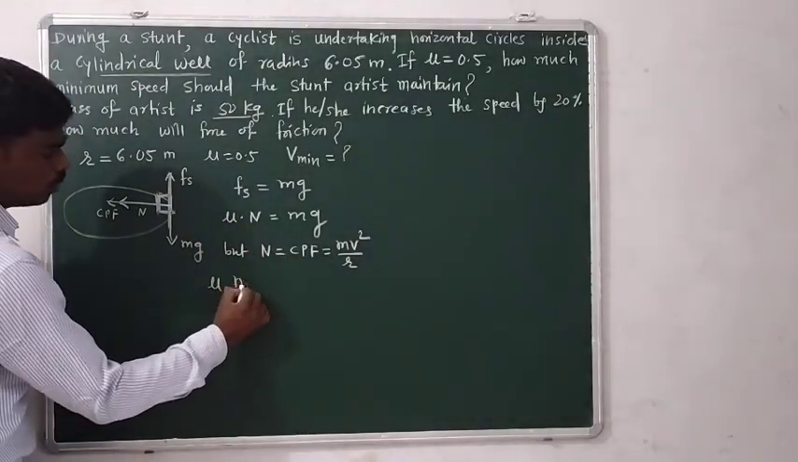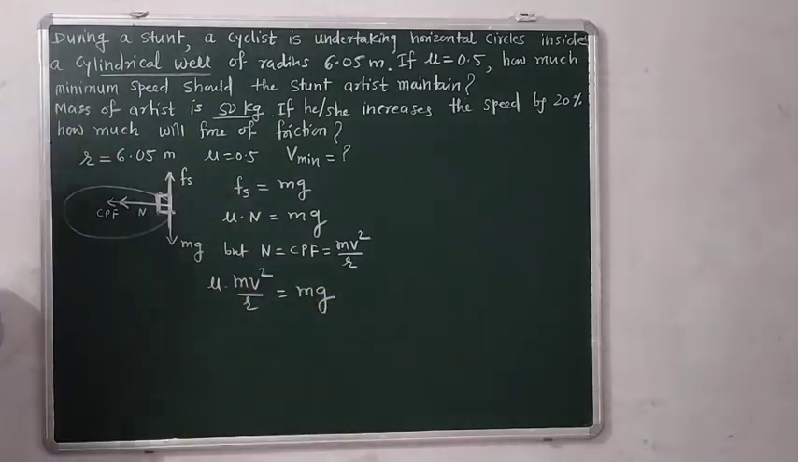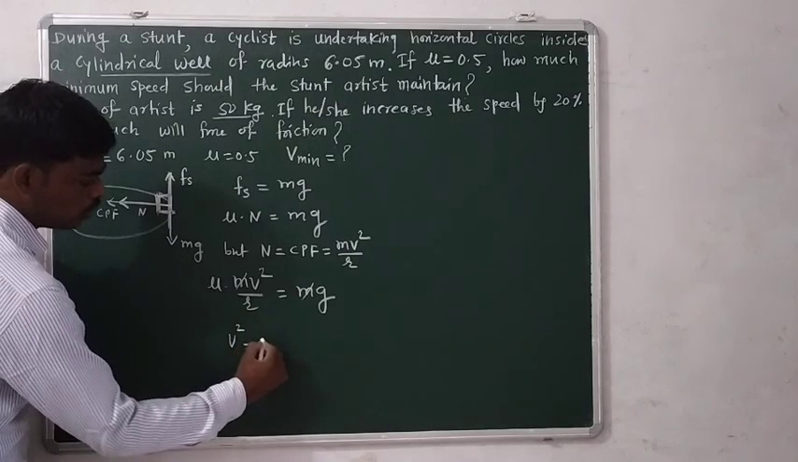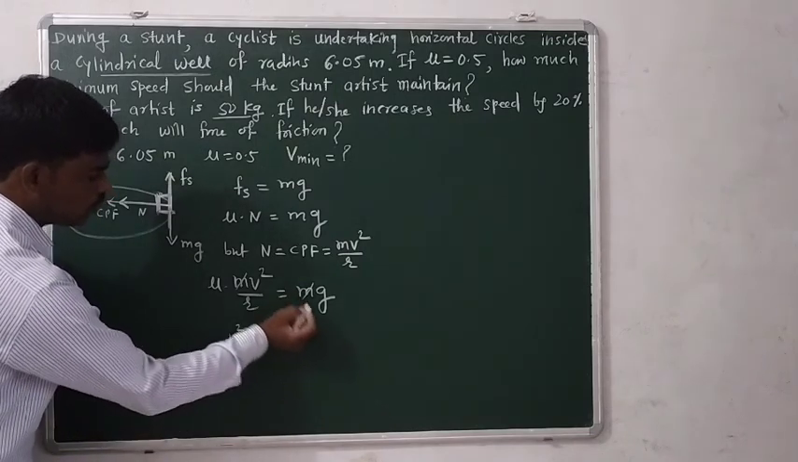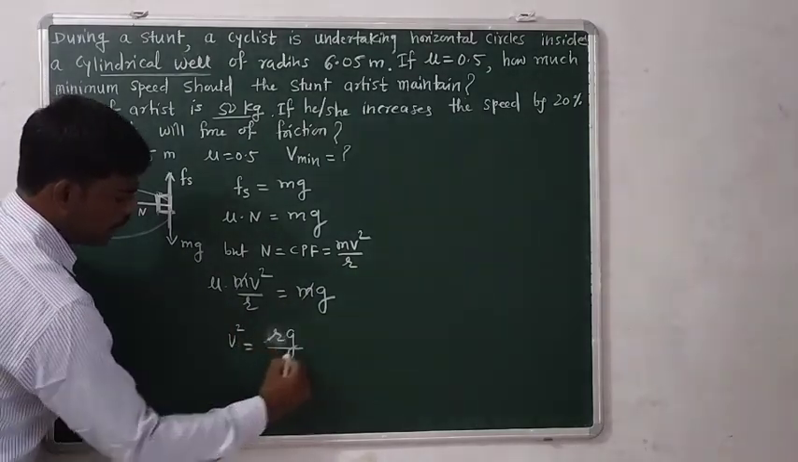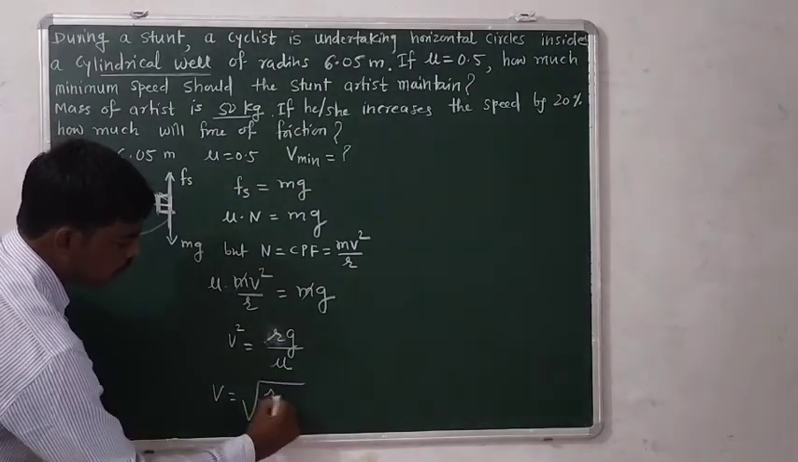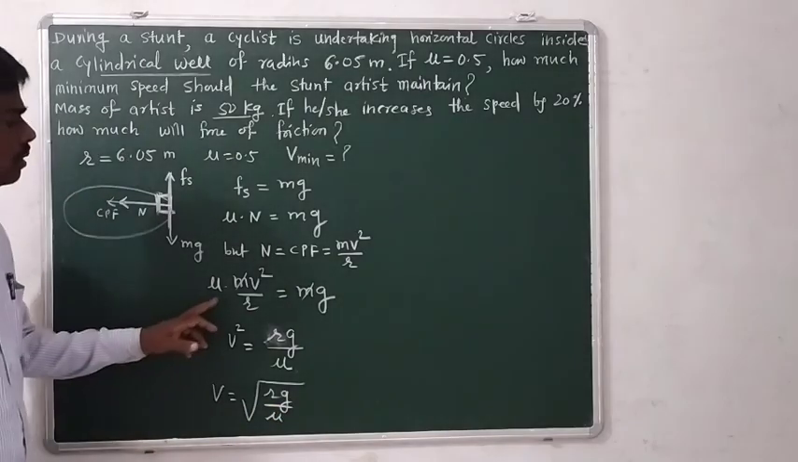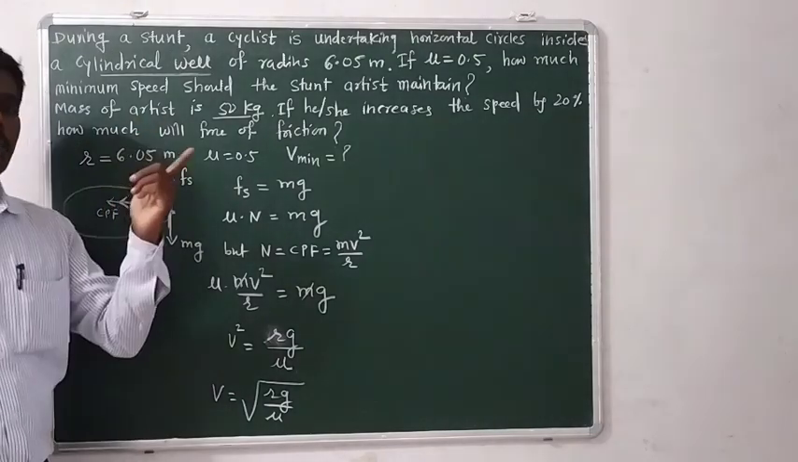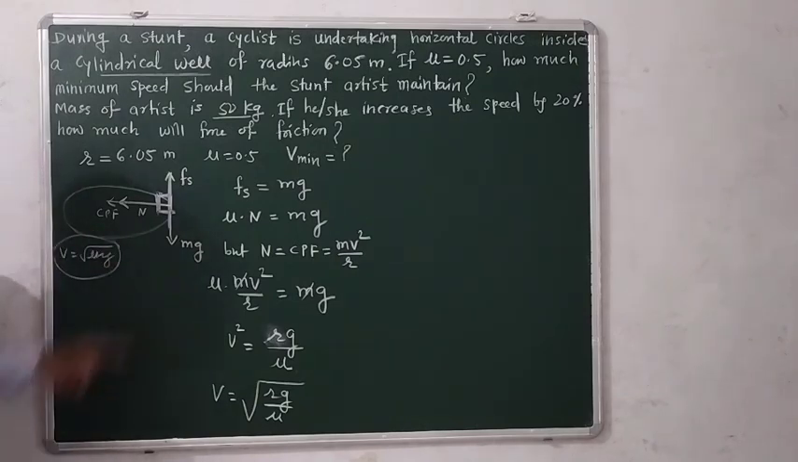What do we get? Mu into mv square upon r is equal to mg. M cancels. So v square is equal to Rg by mu. That means v is equal to under root Rg by mu. Remember students, for the case of the death well problem only, we get such a condition. In case of banking of road, we get v is equal to under root mu Rg. That is the case of banking of road.